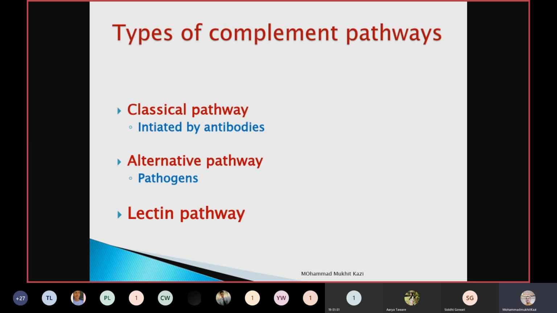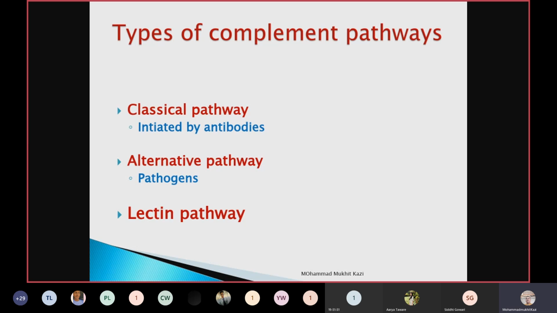As I said, there are 9 components of the complement and they have been designated as C1 to C9. C1 is divided again into 3 components, C1q, C1r, and C1s. These components of complement take part in a cycle to kill the invading bacteria, and this is conducted through different pathways.